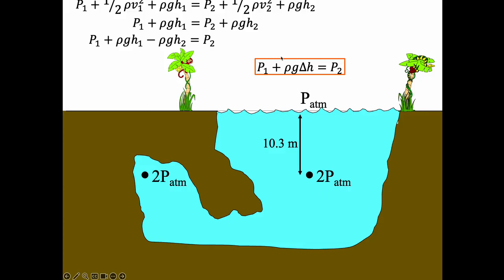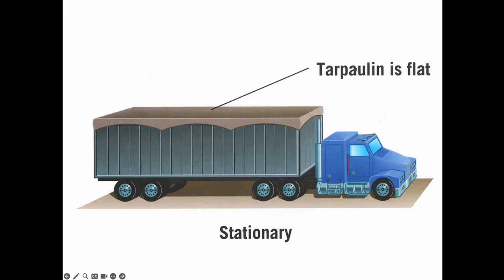The pressure equation that we developed two days ago has been hiding inside of Bernoulli's equation the entire time, right? So this is a second, we'll call it a witness. It's a second witness or example that this is the case and that this equation works. I think that's pretty cool. All right.